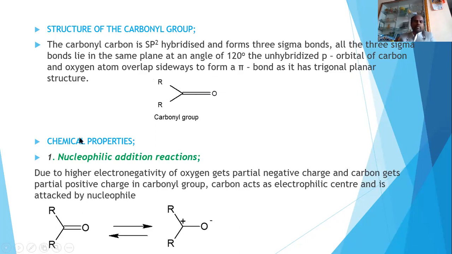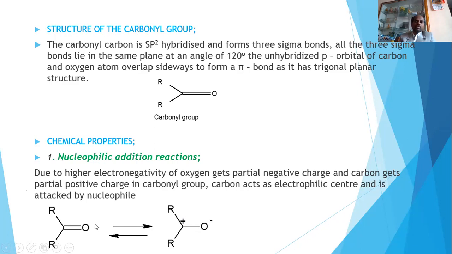So let's look into the chemical properties, more particularly the nucleophilic addition reaction. This is a carbonyl compound. You can observe that this is the oxygen and this is the carbon. Oxygen has a higher electronegativity. Because of electronegativity, oxygen always tries to attain a negative charge. Since oxygen attains a negative charge, the carbon attains a positive charge. That means carbon is electron deficient and oxygen is electron rich.